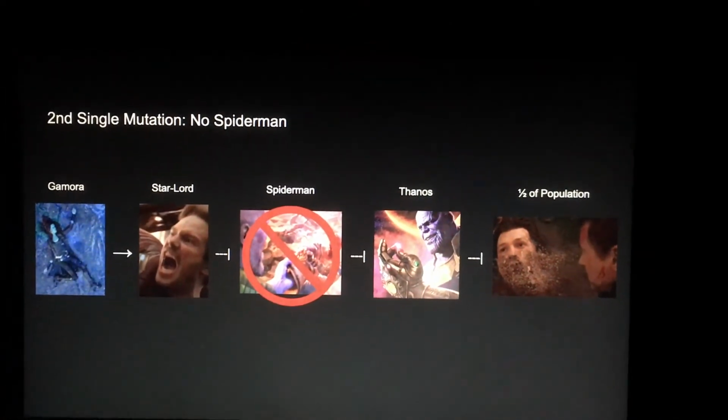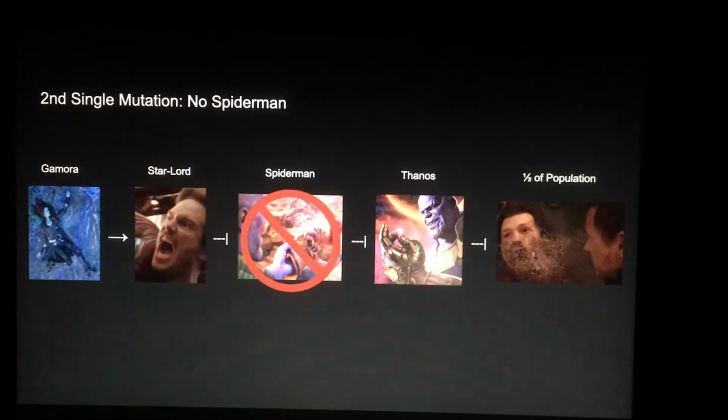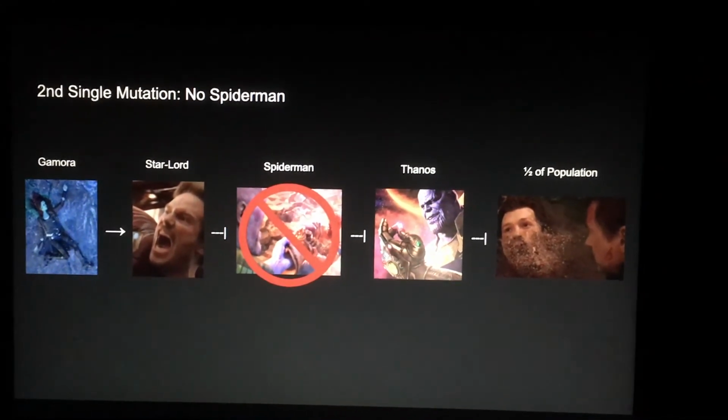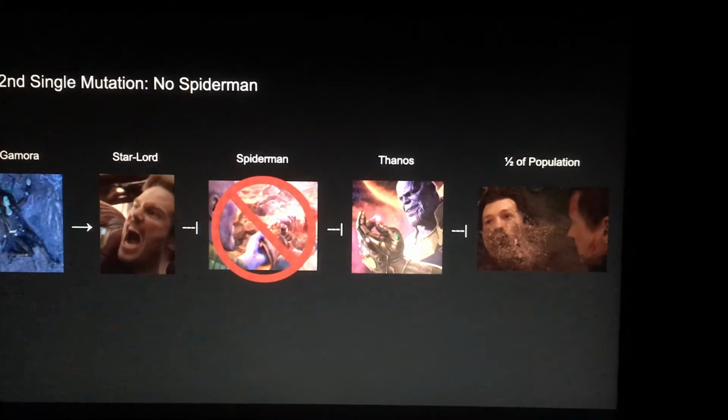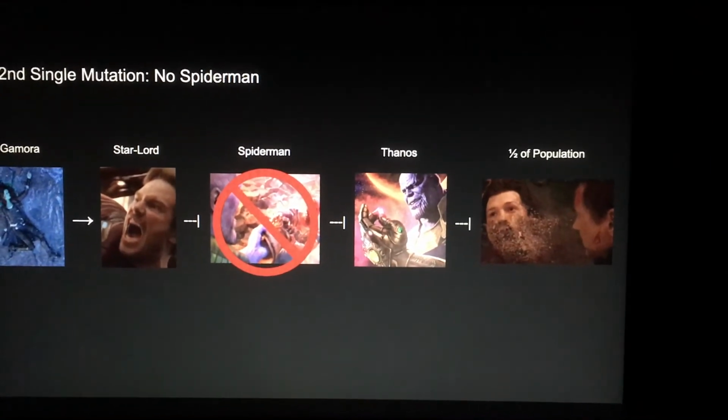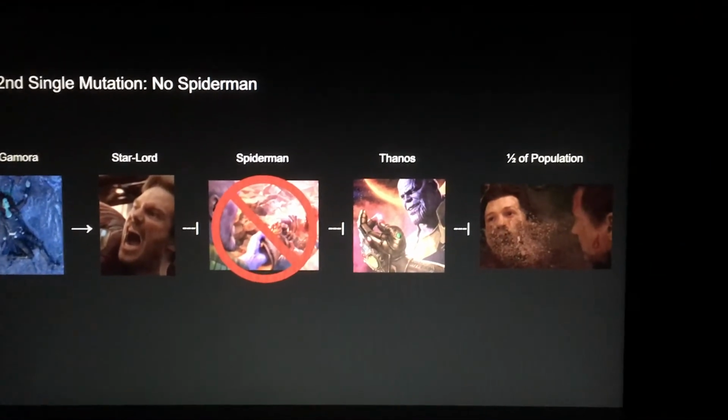In my second example of a single mutation, Spider-Man is not transcribed. If Spider-Man cannot repress Thanos, then Thanos is transcribed, and he will repress half of the population from being transcribed.